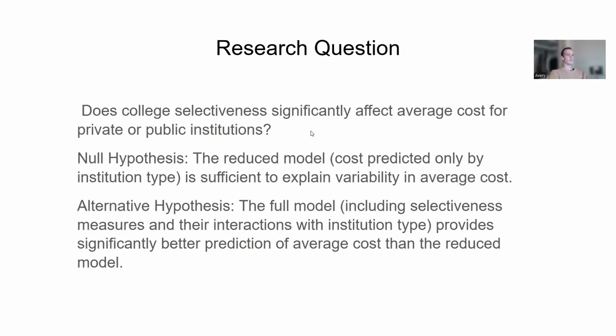So my research question was if college selectiveness significantly affects the average cost of attendance when we control for public and private institutions. We're going to use a GLT test with a reduced model that is only based on if it's a public or private institution, and a full model that includes some of these selectiveness measures. And we're going to compare the two to see if we find a significant difference in the prediction for average cost when we use these selectiveness measures. So we're just looking for any kind of impact selectiveness has on average cost.